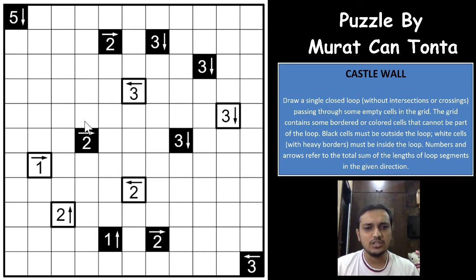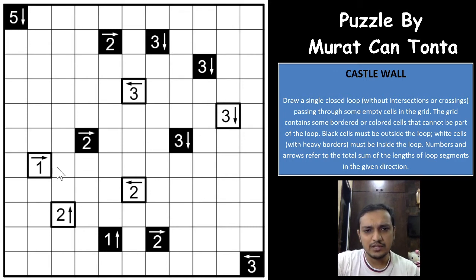The number indicated by the direction doesn't have anything to do with the black and the white clues. Black and white clues are totally different. Black clues will be outside the loop, and white clues will be inside the loop. But the numbers and arrows indicated on both the black clues and the white clues say the same thing: the total sum of loop segments in the given direction.